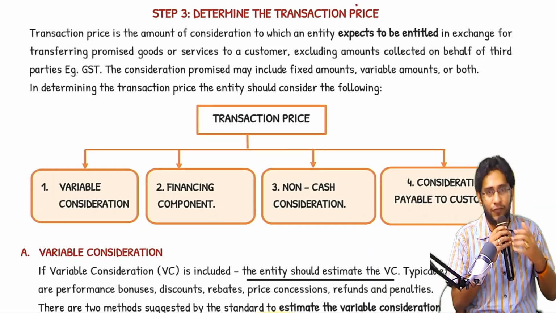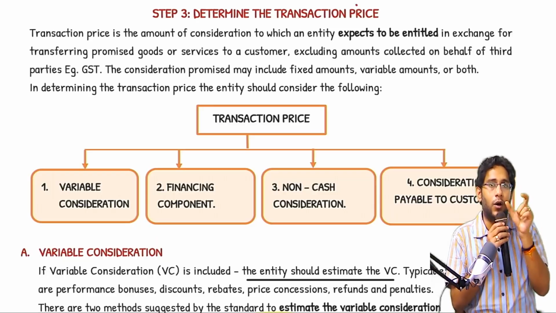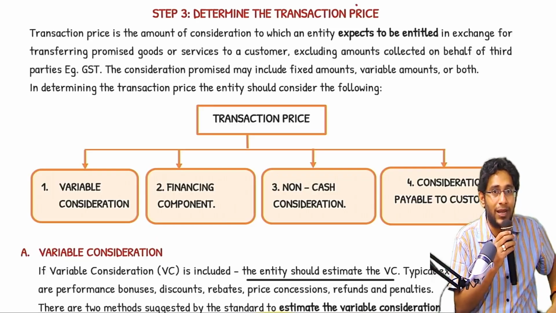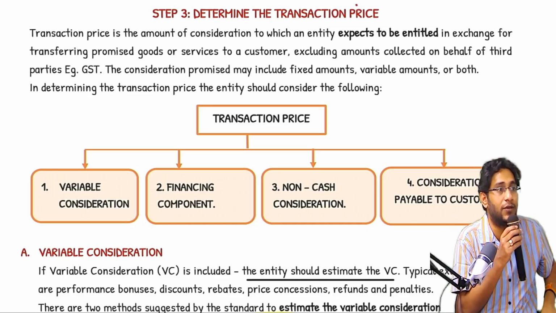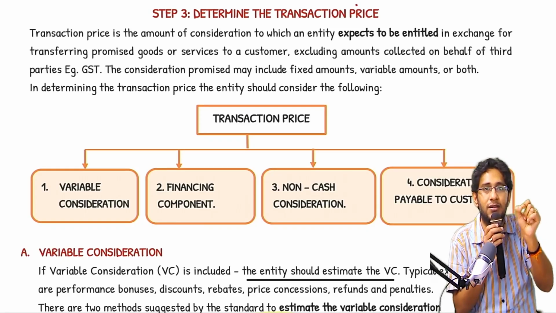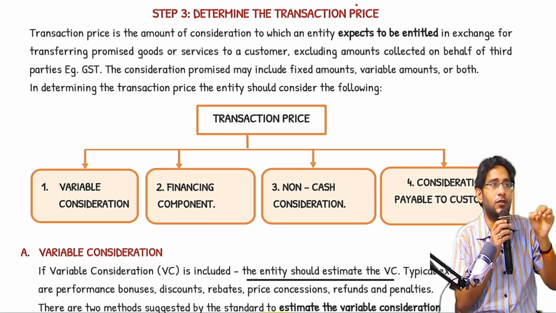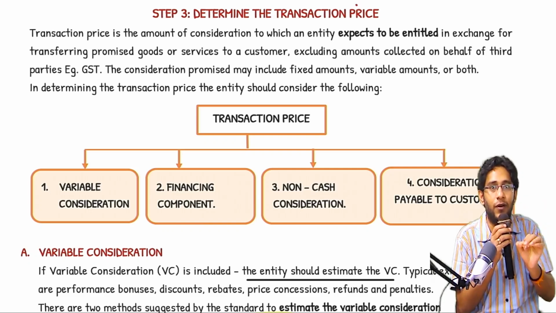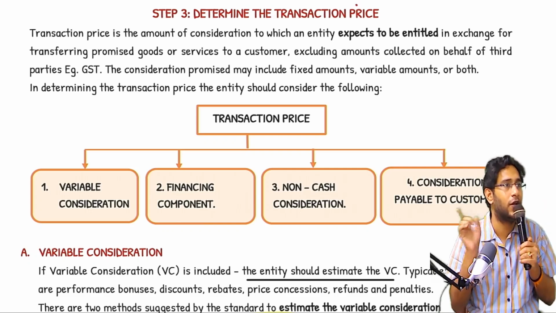So if you observe the difference now, contract price is 10,000, but the amount expected to receive is 7,500. 7,500 is just the transaction price. 10,000 is the contract price. Revenue recognition will happen for the transaction price, not for the contract price.